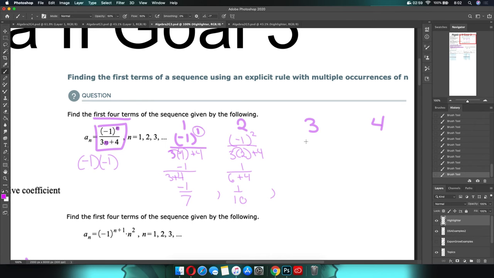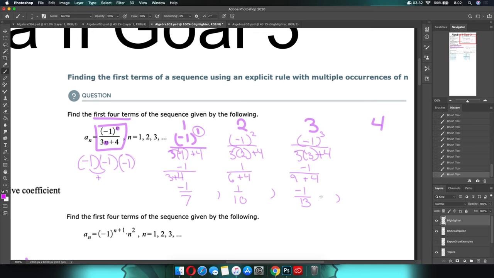Comma. This one will be -1 cubed over 3 times 3 plus 4. What does that mean? So this means that there are 3 -1s here. There we go. We know this made a positive. What's a positive times a negative? -1 over 3 times 3, which is 9 plus 4. So this will be -1 over 13.